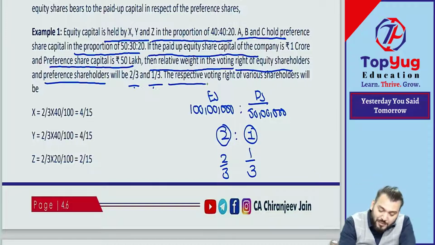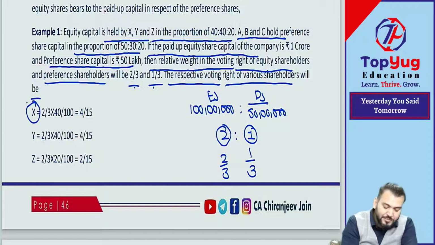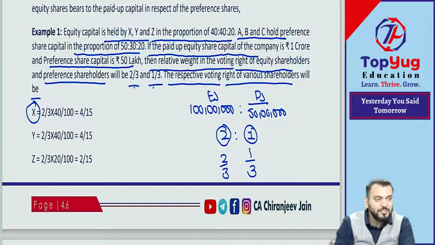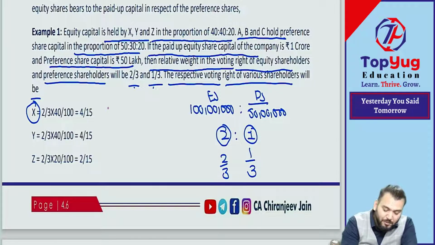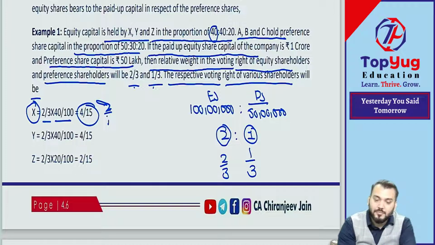So the respective voting right of various shareholders will be how much? So can you say X? X is an equity shareholder, so their voting right will be what? 2 by 3, but 40% of 2 by 3. So 40% of 2 by 3 is 4 by 15. So Y will be what? 40% of 2 by 3, and Z will be what? 20% of 2 by 3. Very simple. Very simple now.